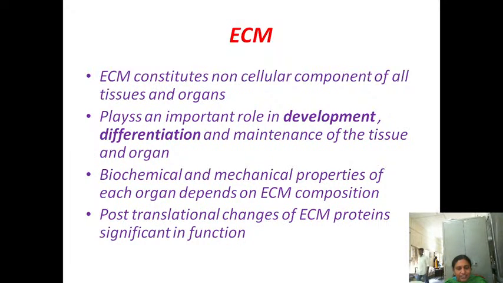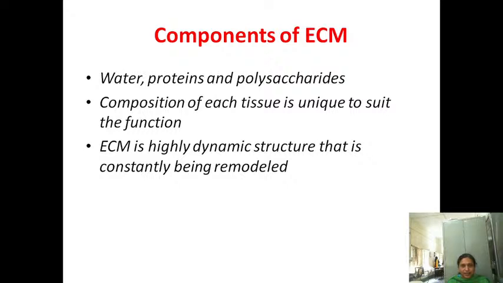And post-translational changes of the extracellular proteins may be significant in function. Okay, so the specific function of the organ depends upon the composition of the extracellular matrix. So the main components of the extracellular matrix are water, proteins and polysaccharides. So what are the components in the extracellular matrix? Water, proteins and polysaccharides, and their composition. And the composition of each tissue is unique to suit its functions.